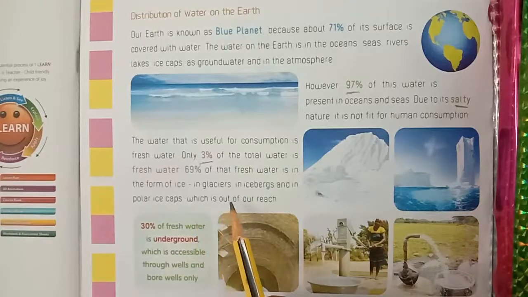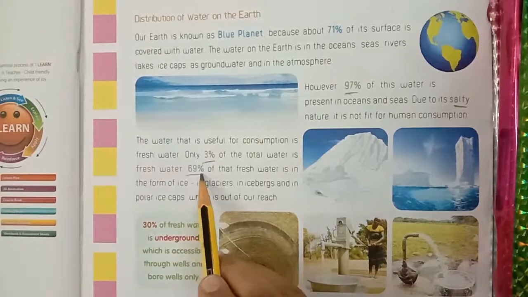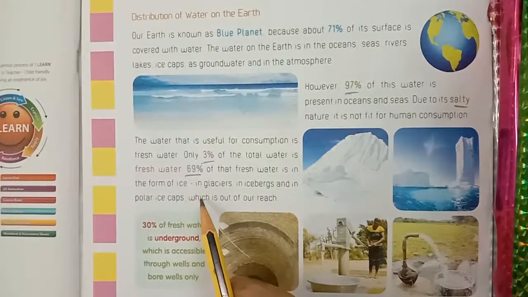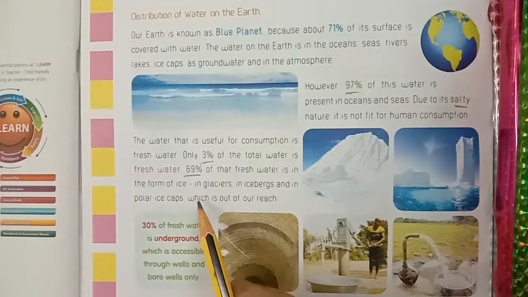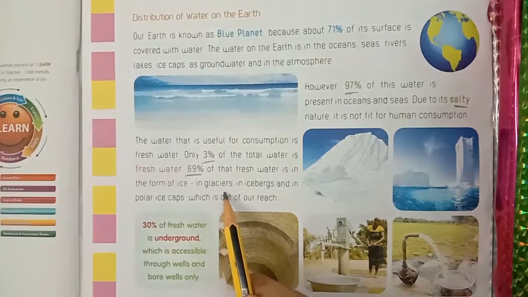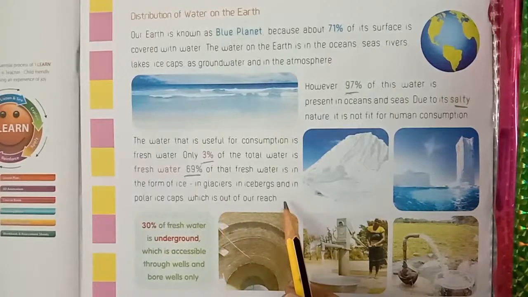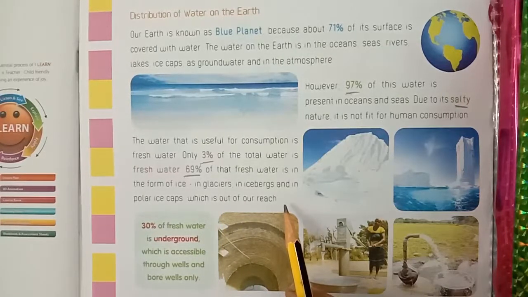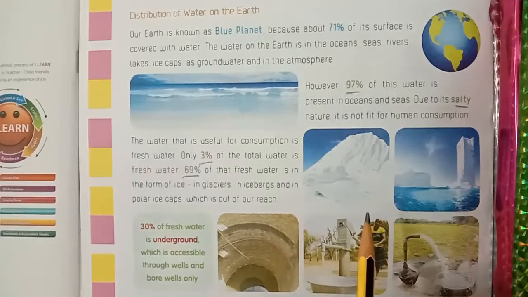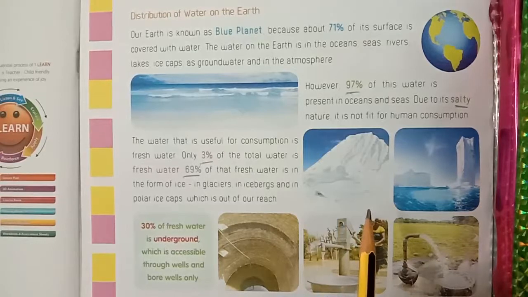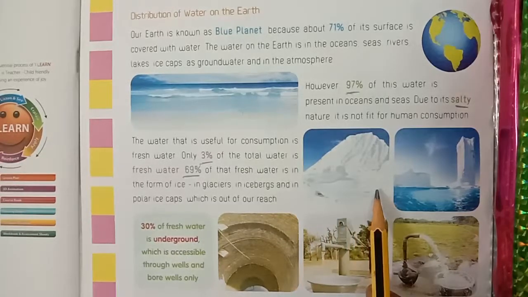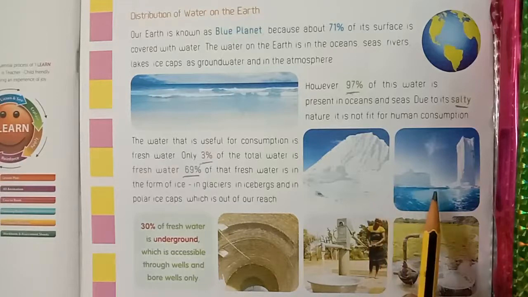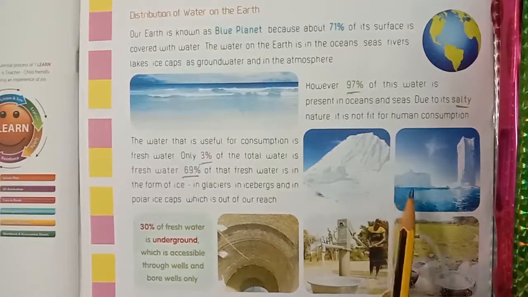How much percentage of fresh water is in the form of ice, children? 69% of fresh water is in the form of ice in glaciers, icebergs and polar ice caps, which is out of our reach. These are icebergs and glaciers, polar icebergs.